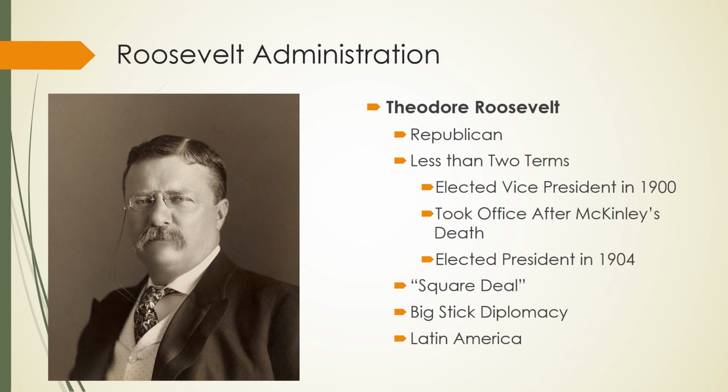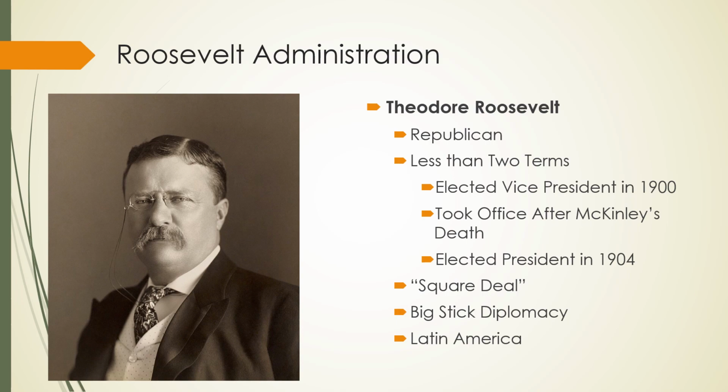Roosevelt had served in the Spanish-American War, which happened during the McKinley presidency. In 1900, McKinley gets reelected, this time with Teddy Roosevelt as his vice president. So Roosevelt is elected vice president in 1900. He becomes vice president in March of 1901, and then McKinley dies September of 1901.